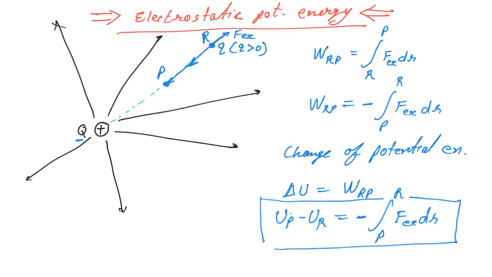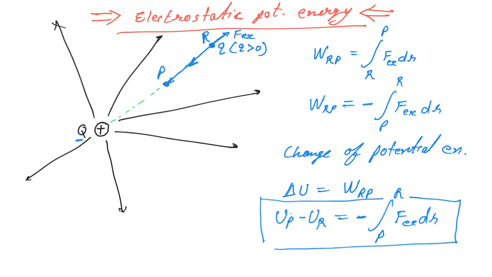This is the basic characteristic of conservative force. In conservative force, we know that the work done is not depending on path. That means electrostatic force is a conservative force. Second thing, here we have taken this equation, that is the change of potential energy.